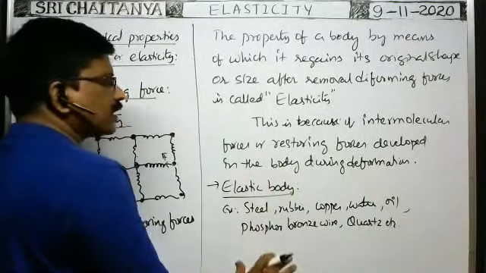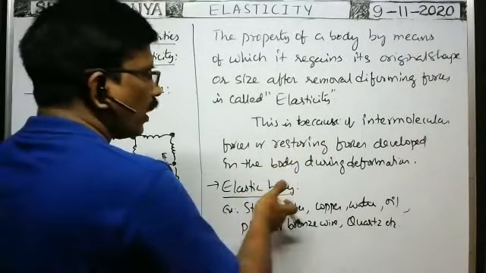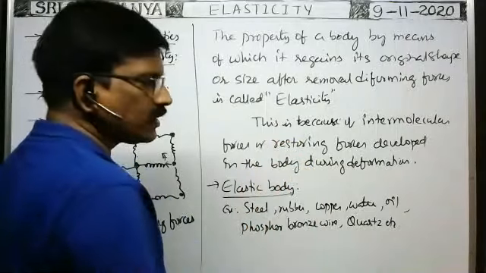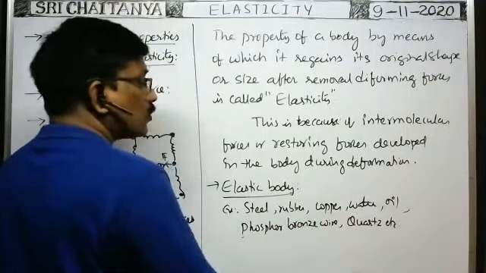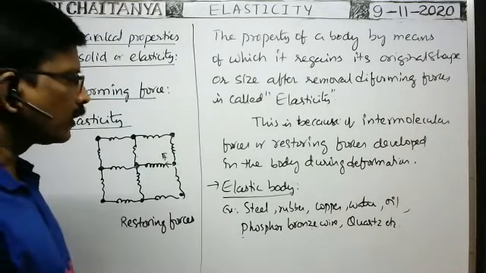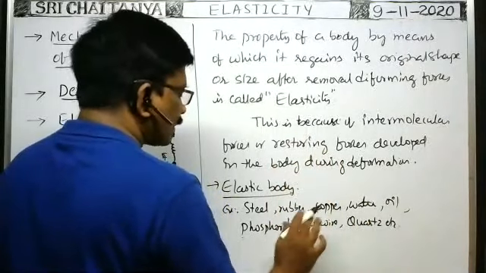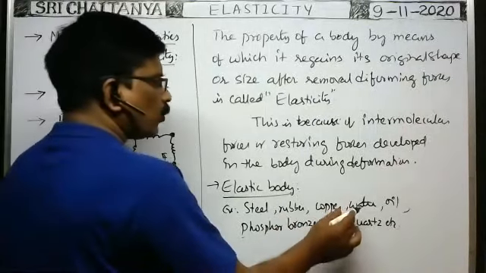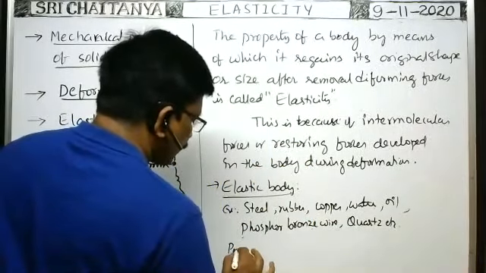These are not perfectly elastic bodies, because these bodies cannot regain their original shape to 100%. A little bit of permanent deformation is there. But phosphor bronze wire or quartz almost completely regains its original shape after removal of the deforming forces. That's why phosphor bronze wire and quartz act almost as perfectly elastic bodies. Of course, there is no perfectly elastic body in the universe, but they approximately act as one.